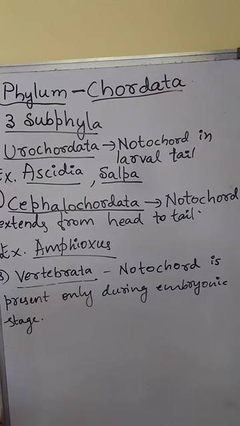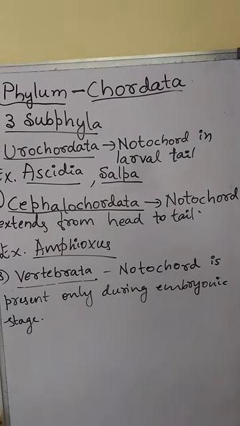Examples for vertebrata are all vertebrates. All vertebrates means mammals, amphibians, reptiles, birds, fishes. All these organisms come under vertebrates. All vertebrates are chordates, but all chordates are not vertebrates.